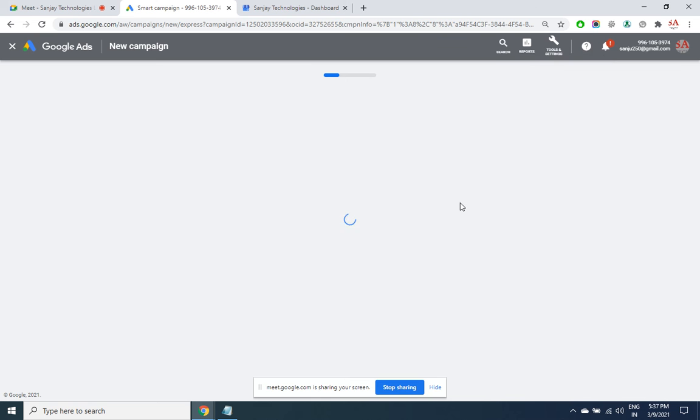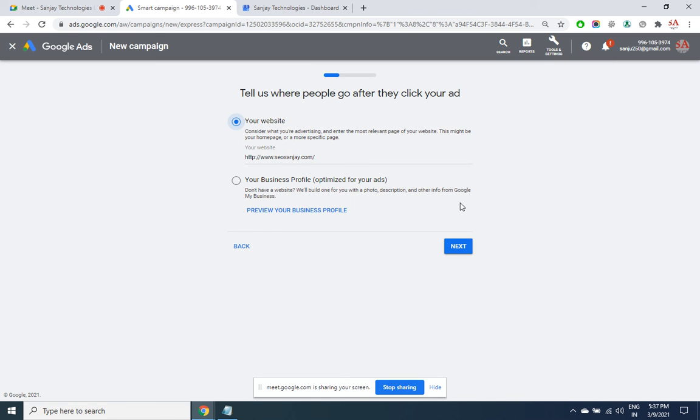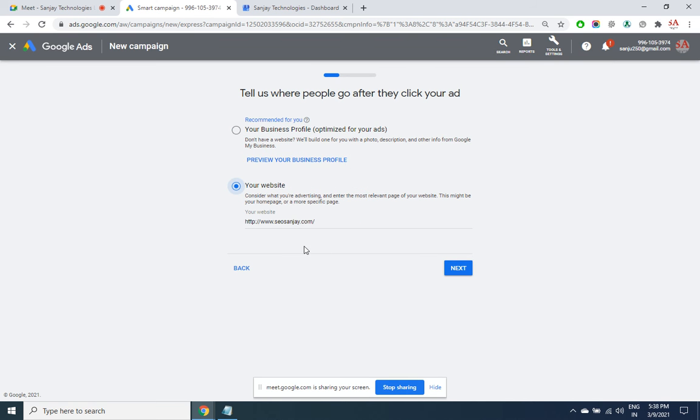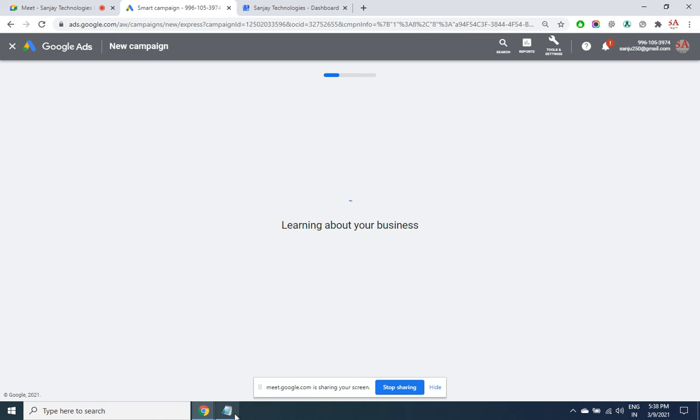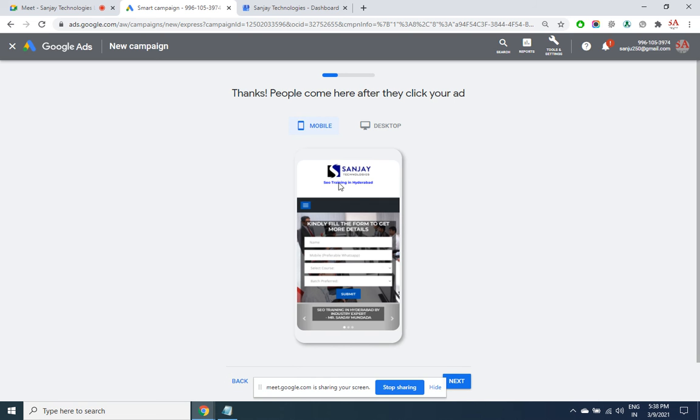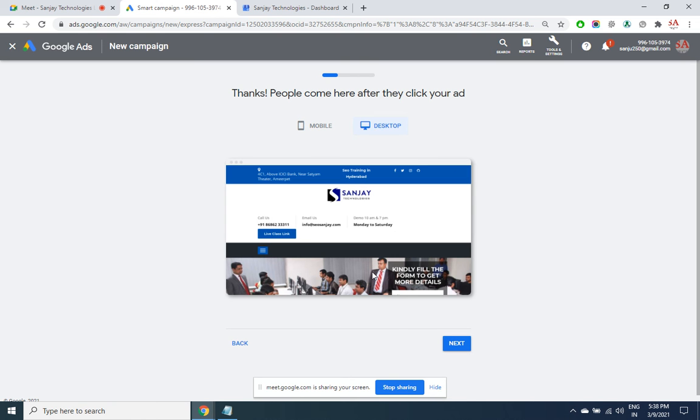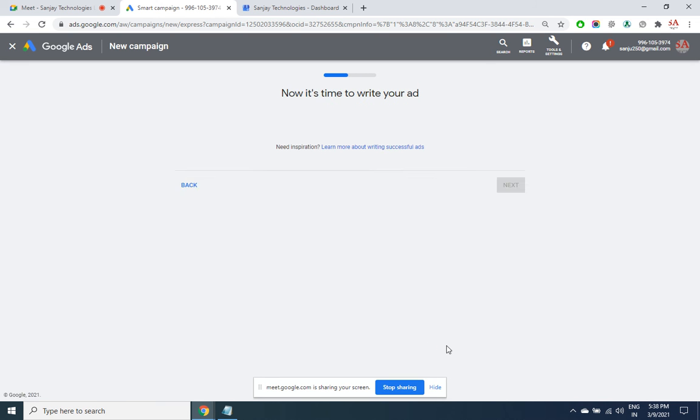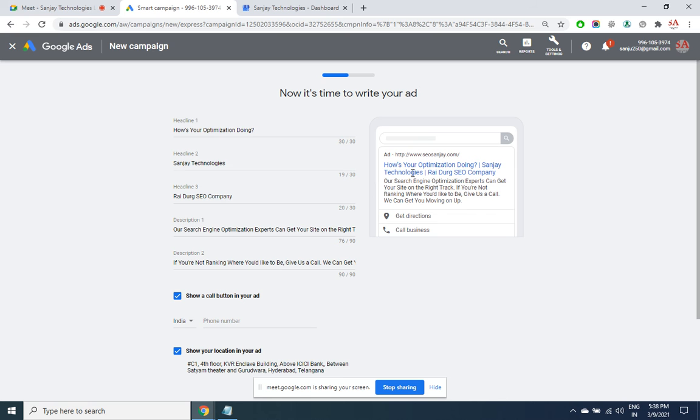Now it's going to gather the content. I have mentioned my site address. So automatically after clicking that, this is how the page will look like in the mobile, this is in the desktop. Of course there will be a scroll bar. So after clicking, people will see my page like this. Things have come all automatically. This is the quickest way to create an ad.